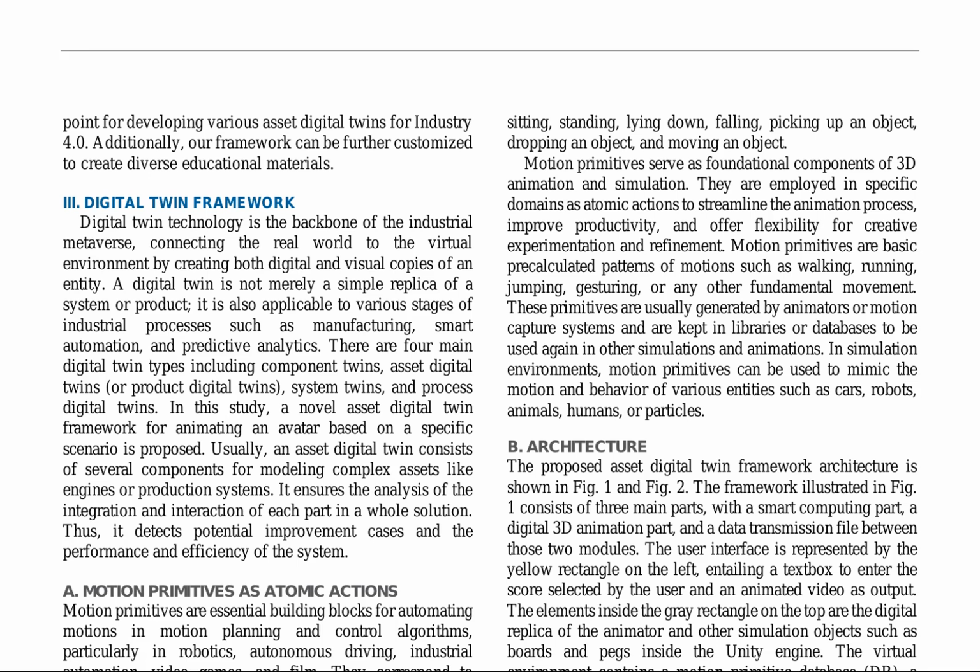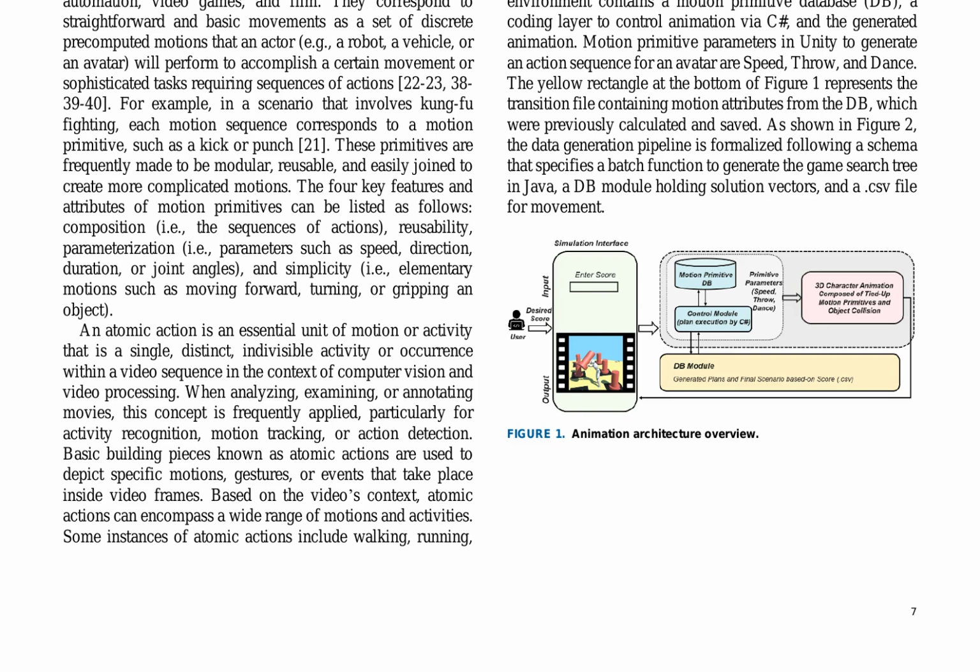Motion primitives are fundamental building blocks for automating motions in motion planning and control algorithms. These primitives possess 4 key features: composition, reusability, parameterization, and simplicity. They correspond to basic movements, comprising a set of discrete pre-computed motions that an actor performs to accomplish a specific task or sequence of actions.